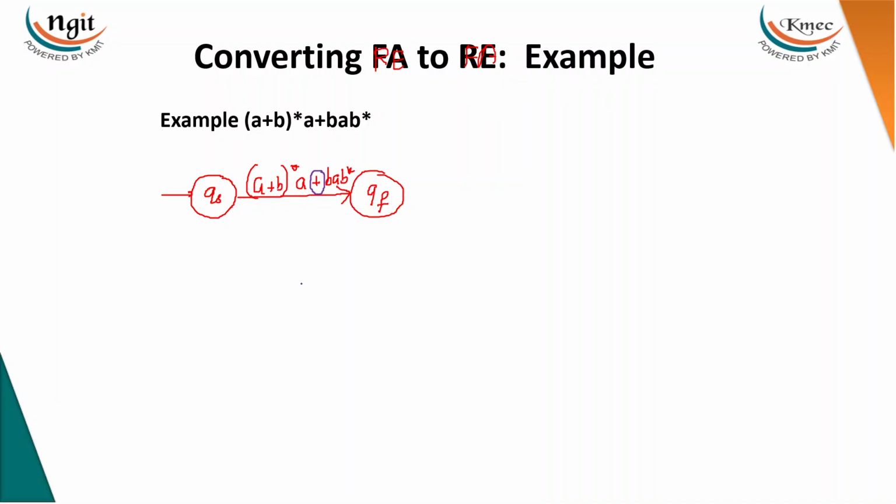Just by introducing two edges. So from QS, you take (a+b)* a on one edge to the same final state, and on the other, you take (bab)*.